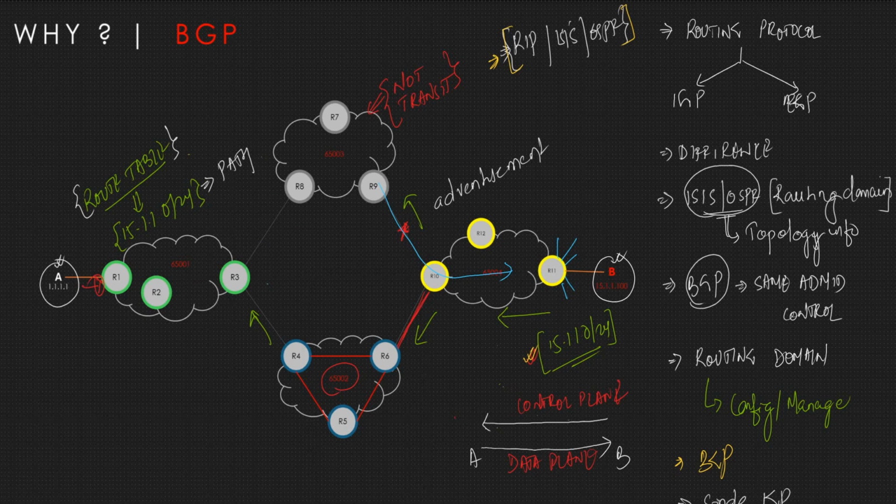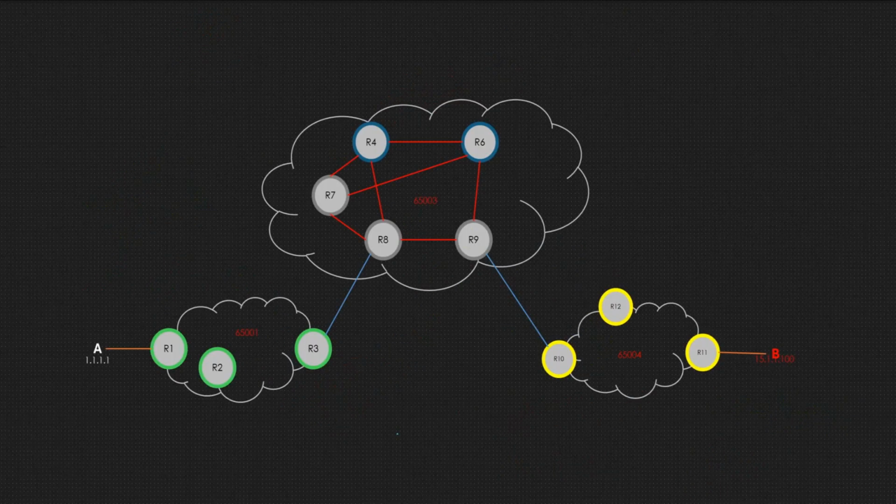So in order to solve this problem, we will leverage BGP. Okay, so for BGP, the routers under a single point of administrative control are referred to as an autonomous system. So this is one autonomous system, this is another autonomous system, and this is another autonomous system, right?